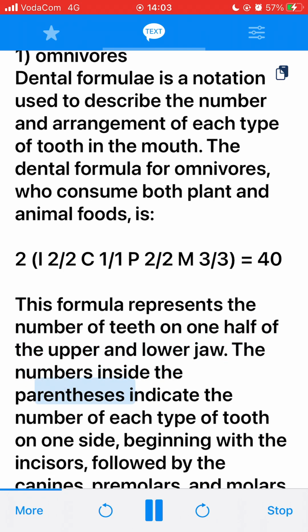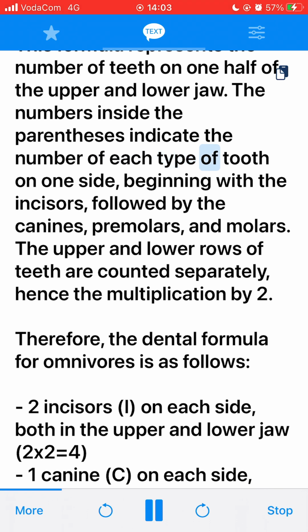The numbers inside the parentheses indicate the number of each type of tooth on one side, beginning with the incisors, followed by the canines, premolars, and molars. The upper and lower rows of teeth are counted separately, hence the multiplication by 2. Therefore, the dental formula for omnivores is as follows.